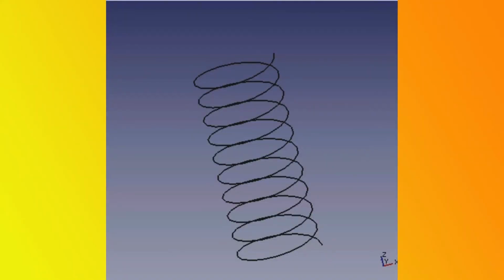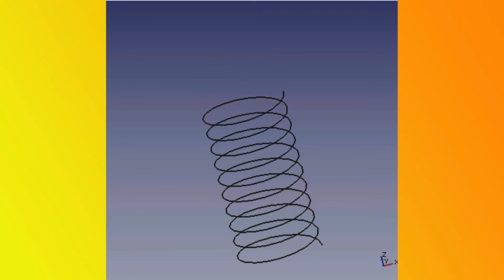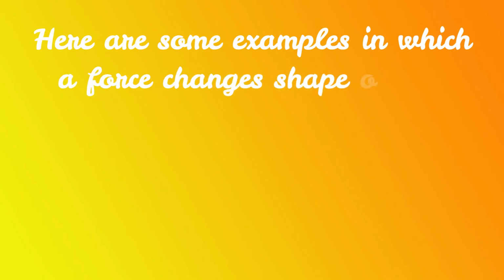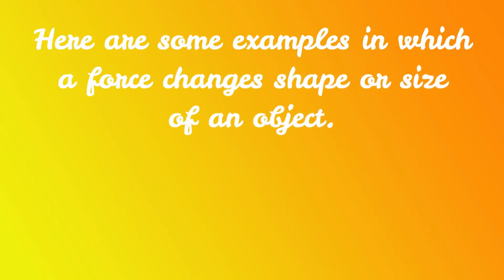If we take a light spring and pull it at both the ends with our hands, then the shape and size of the spring changes. In this case, the force of our hands changes the shape and size of the spring. The turns of the spring become further apart and its length increases. Here are some examples in which a force changes the shape or size of an object.